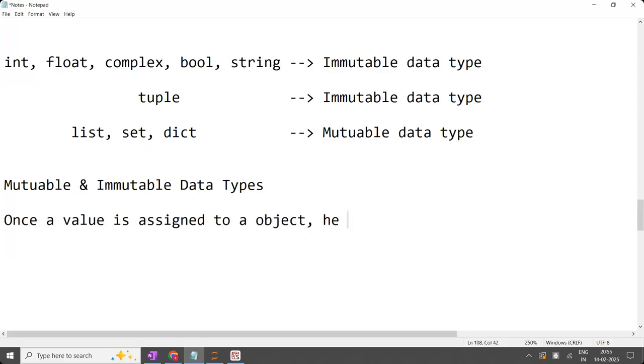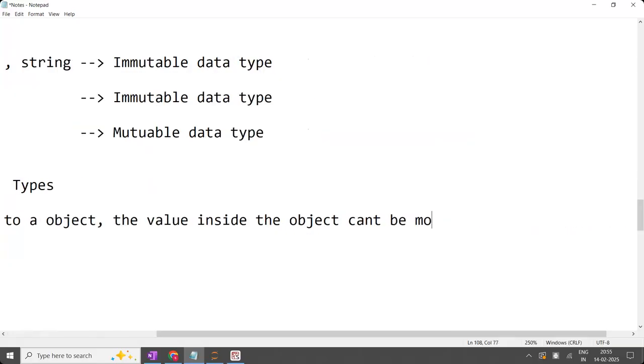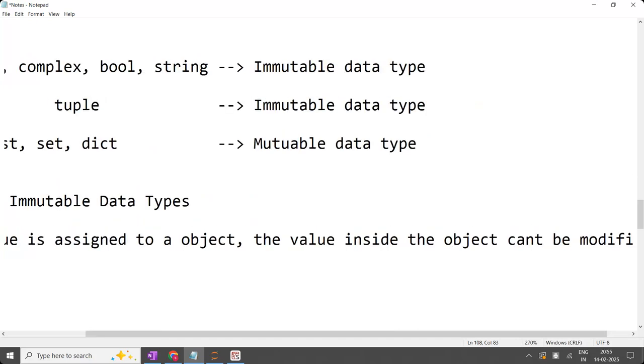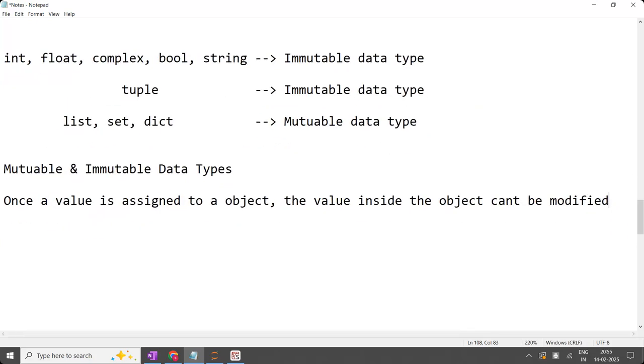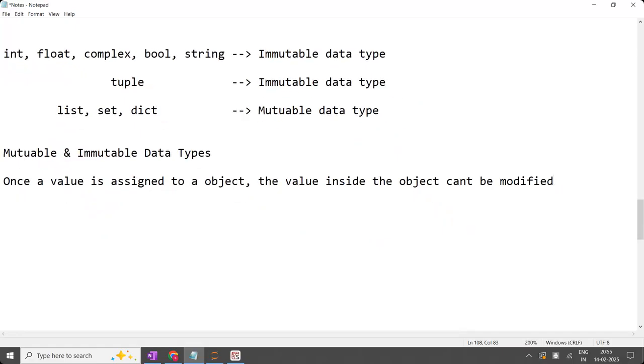The value inside the object can't be modified, and it is called immutable data types.